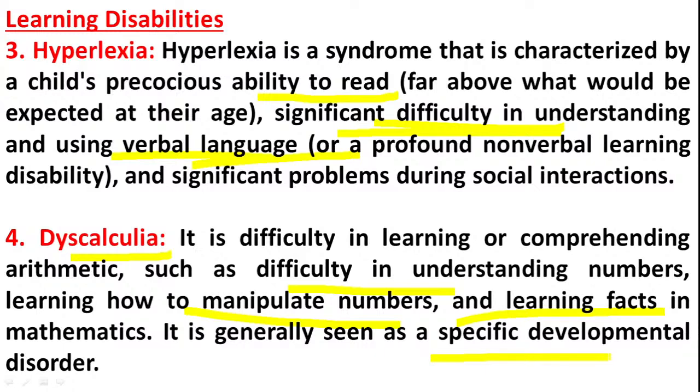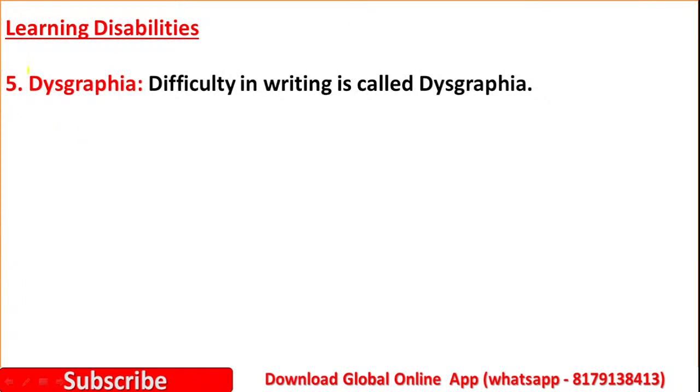So dyscalculia is the difficulty related to understanding numbers, manipulating numbers, or understanding mathematical problems. Please remember, a question will arise here. Then the next one is dysgraphia. Dysgraphia is related to difficulty in writing.